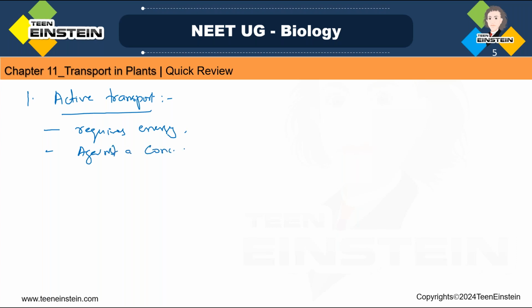Against a concentration gradient. Which one? Active. That means it's actively, just try to remember, active transport. It's an active way of transport. Usually, how does transport occur? From a higher place water will flow to a lower place, right? There is no need of energy, it will move because water can't stand there, it is moving down. There is no requirement of energy. But in an active transport it's not like that.